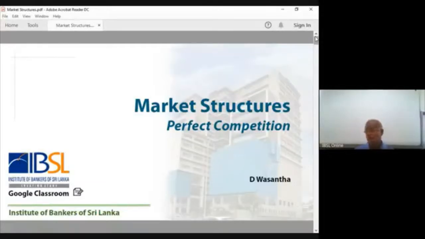After that, we went behind the cost and revenue functions, the cost curves. What is the cost? Opportunity cost, accounting cost. Therefore, we have two profit concepts also: opportunity cost based profit and accounting cost based profit. Accounting cost based profit is called accounting profit. Opportunity cost based profit is called economic profit, or supernormal profit. That is the approach. After that, we discussed cost in the short run and in the long run.